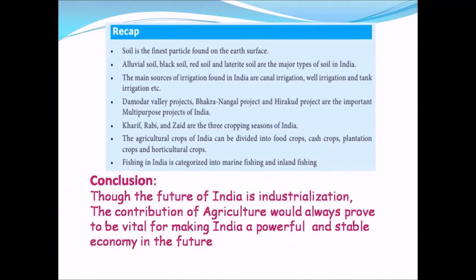The agriculture crops of India can be divided into food crops, cash crops, plantation crops and horticulture crops. We also studied about the livestock and the fishing in India. The fishing in India is categorized into marine fishing and inland fishing. India has achieved significant growth in agriculture, milk, fish, oilseeds, fruits and vegetables owing to green, white, blue and yellow revolutions. All these revolutions have brought prosperity for the farmers.